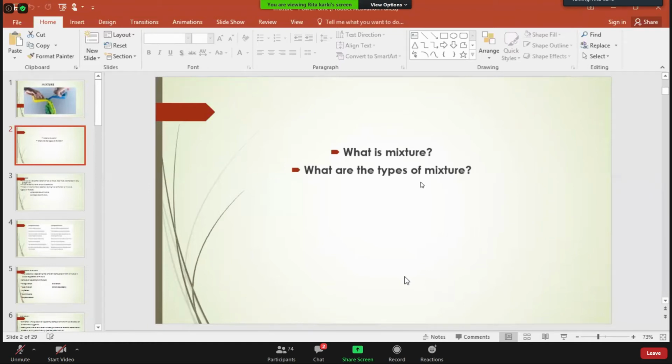Can you tell me what are those types of mixture? Homogeneous mixture and heterogeneous mixture. Okay, there are basically two different types, rated as homogeneous mixture and heterogeneous mixture. So, can you tell me what is homogeneous mixture?